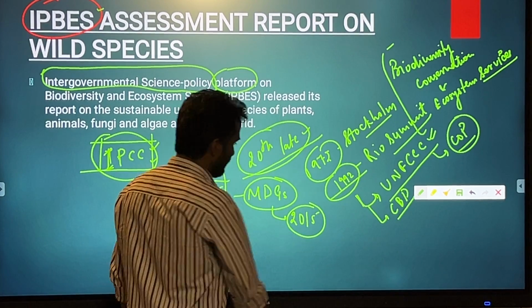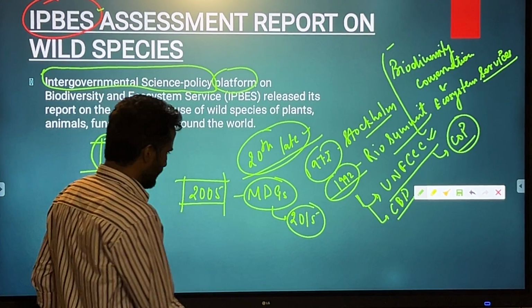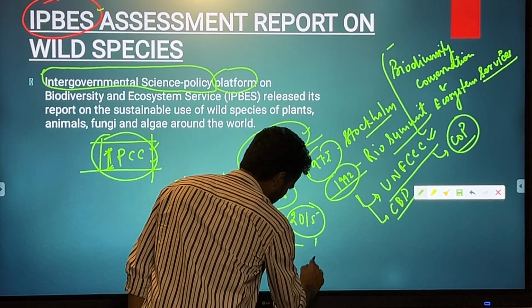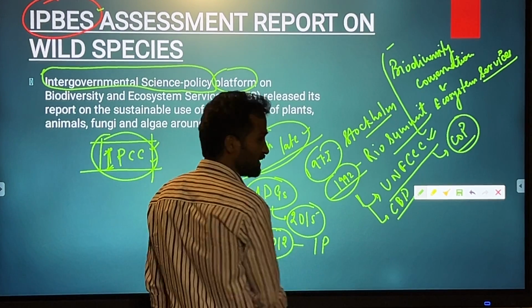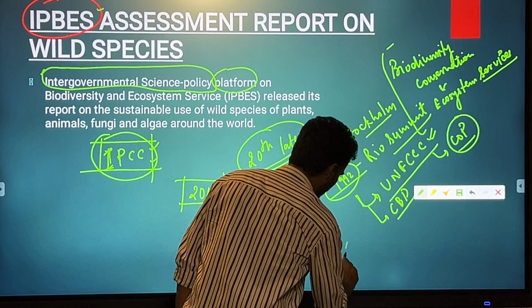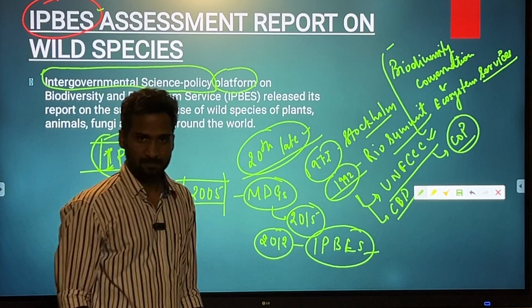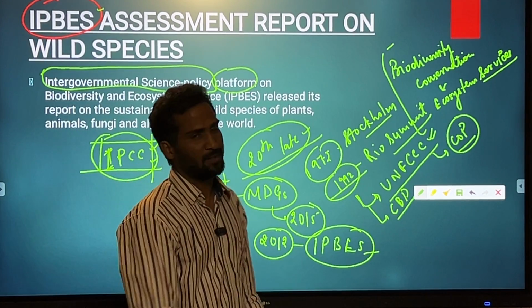And in the backdrop of these Millennium Development Goals, in 2012, an intergovernmental science policy platform on biodiversity and ecosystem services came into picture. So this is how IPBES came into picture.